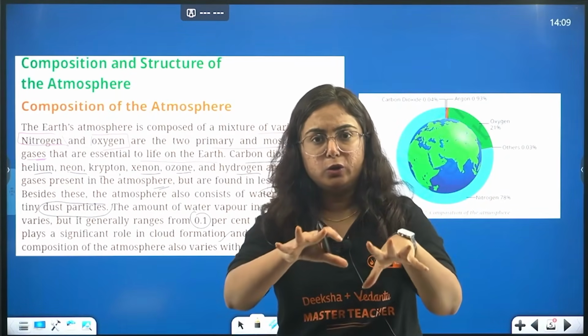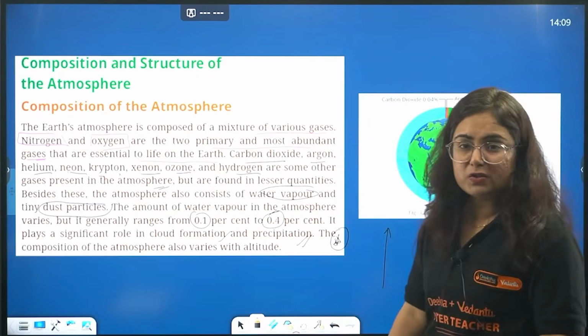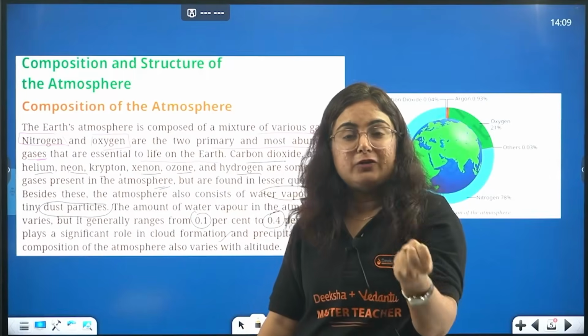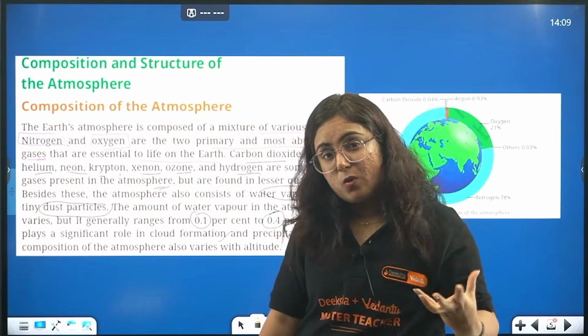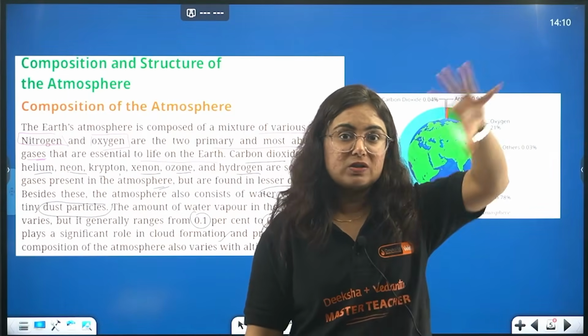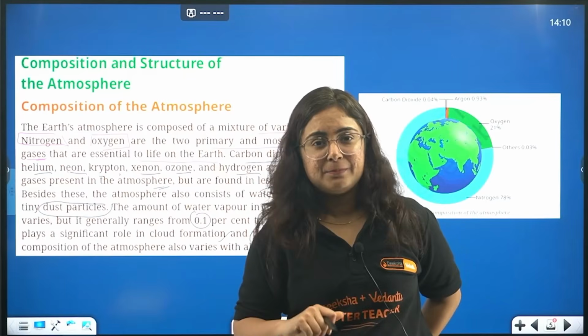Acha, do you know what is altitude? So altitude is basically height in the atmosphere. As we move with the altitude, the composition of the atmosphere changes, the presence of oxygen decreases, and hence those mountain climbers are taking what? Oxygen cylinders with them. Okay?